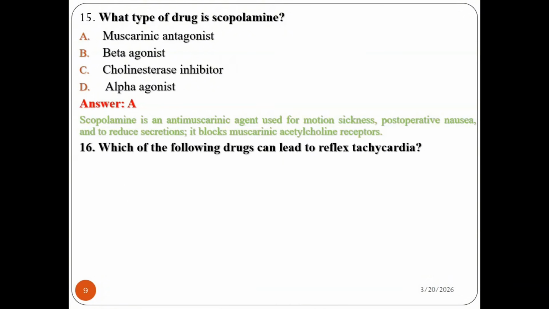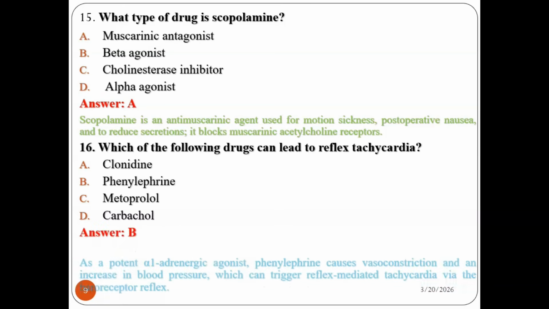Question number 16. Which of the following drugs can lead to reflex tachycardia? A. Clonidine, B. phenylephrine, C. metoprolol, and D. carbachol.